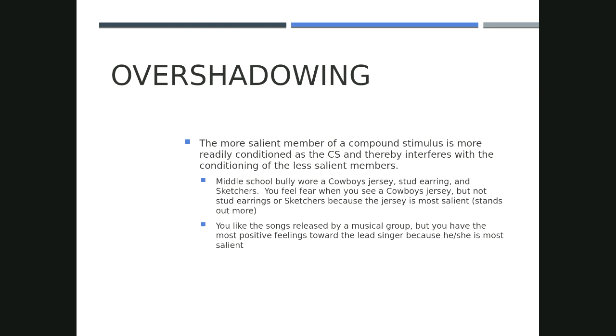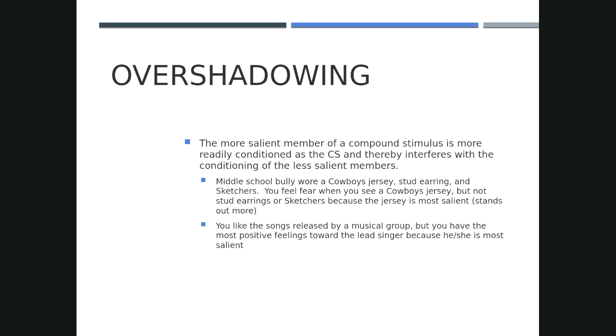Overshadowing deals with a compound stimulus. With overshadowing, the more salient member of a compound stimulus is more readily conditioned as the CS and thereby interferes with the conditioning of the less salient members. So this is saying that when you develop a conditioned response to a conditioned stimulus that is a compound stimulus, you are more likely to develop that conditioned response in reaction to the most salient member of that compound stimulus. The member of that compound stimulus that stands out the most, that's the most salient, is the part that you're most likely to condition to.